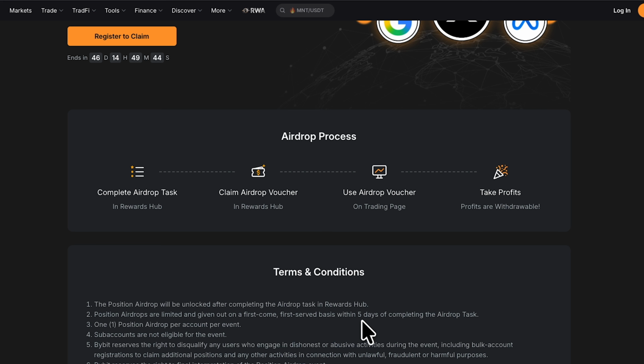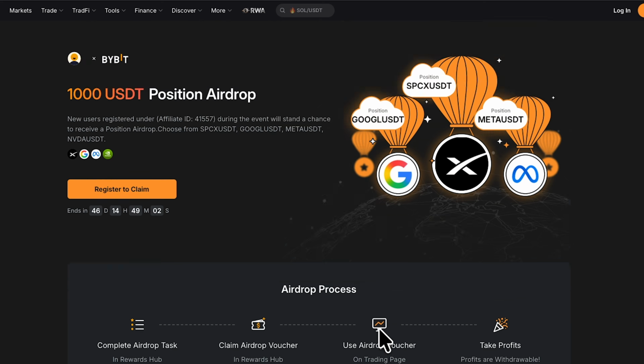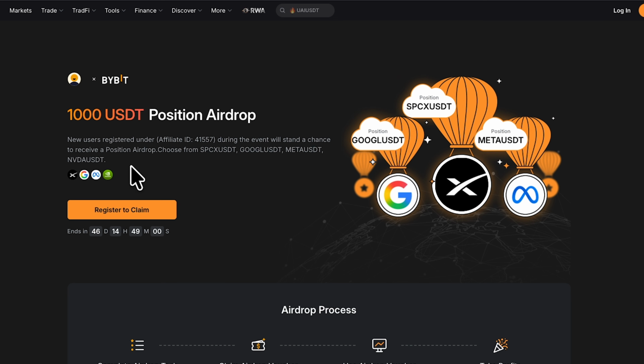You can even leave it for more. I will advise that you even do that. You can leave it for maybe 10 days, 20 days, or even 1 month. I would advise that you just leave it in the wallet and go ahead and be trading with the 1000 position airdrop they give you. And after you withdraw your profit, then you can say you want to withdraw your $100. Please, like I said again, they are not taking your $100 from you. It is still your money. But just to make sure that you actually receive the position airdrop, don't withdraw it within the first 5 days. So I just remembered that, which is very, very important.